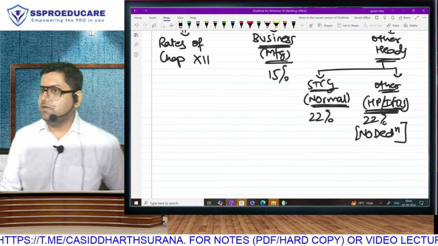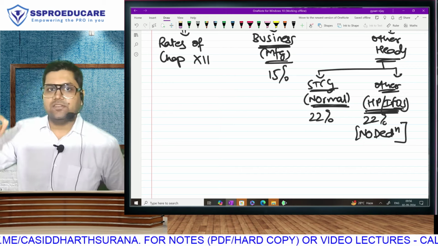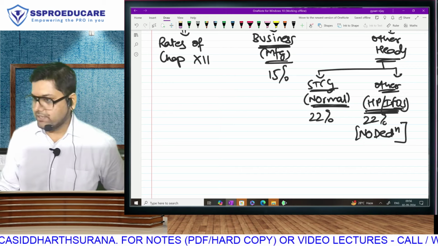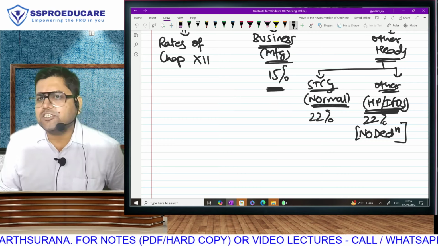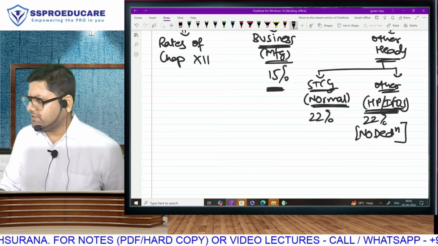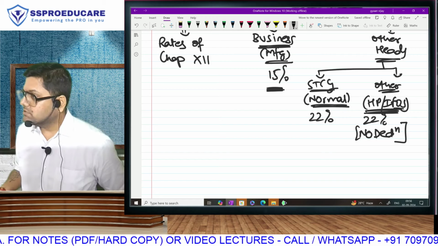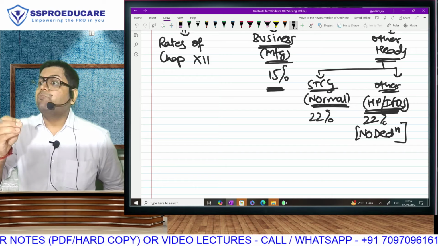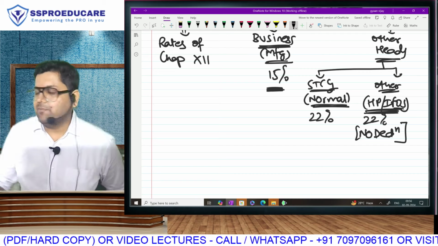One last line, and this concept will get over, these two sections will get over, this chapter introduction will get over. Last line. Then don't you think this is an excessively high benefit compared to your own other incomes? Bro, forget that. Compared to old regime, compared to the new regime applicable to non-manufacturers.